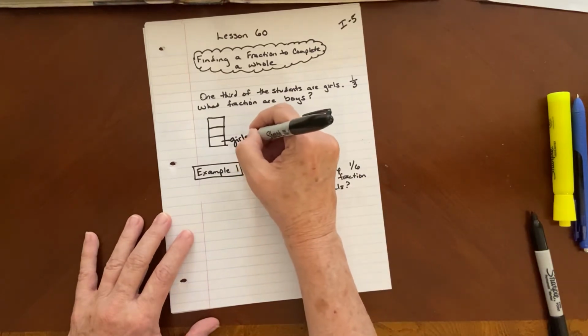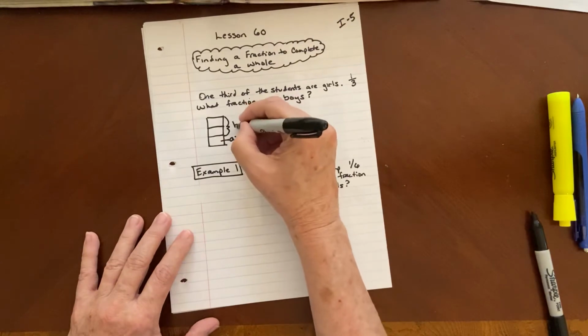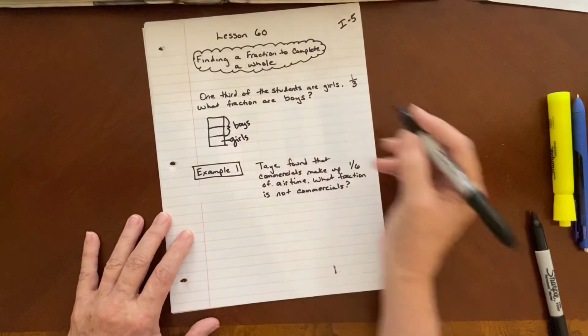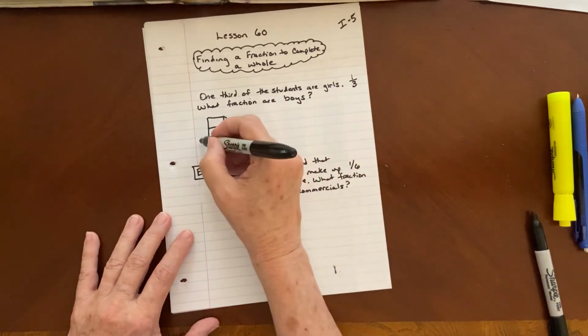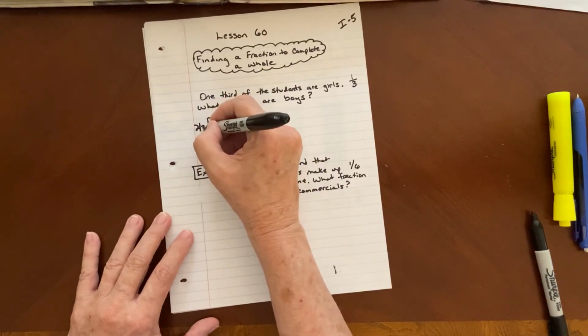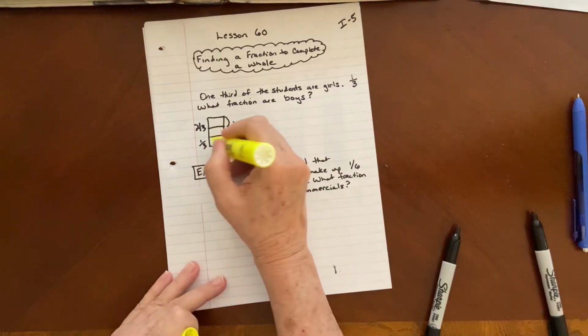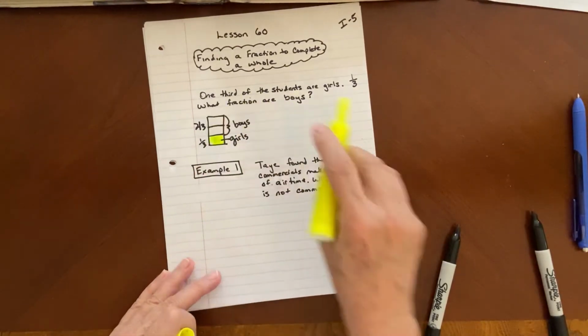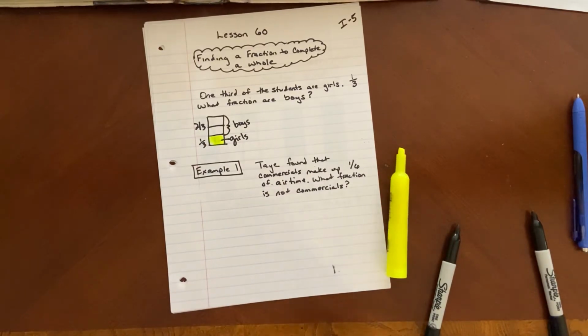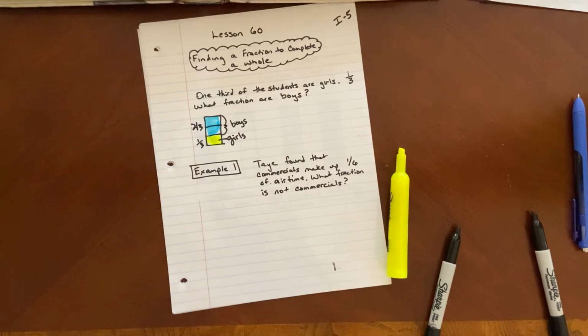Write that out because my handwriting's so bad. The rest are boys. So if 1/3 are girls, then 2/3 are boys. So let's go ahead and color that in a little bit. Okay, hopefully you can see that.